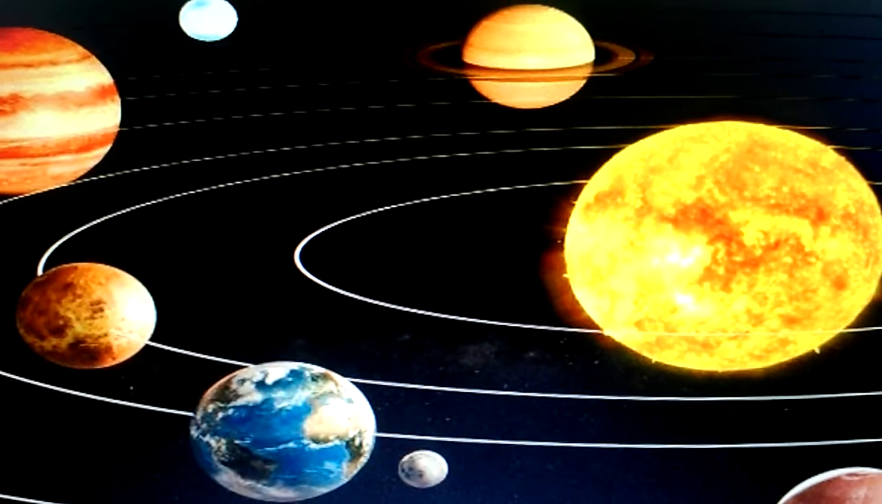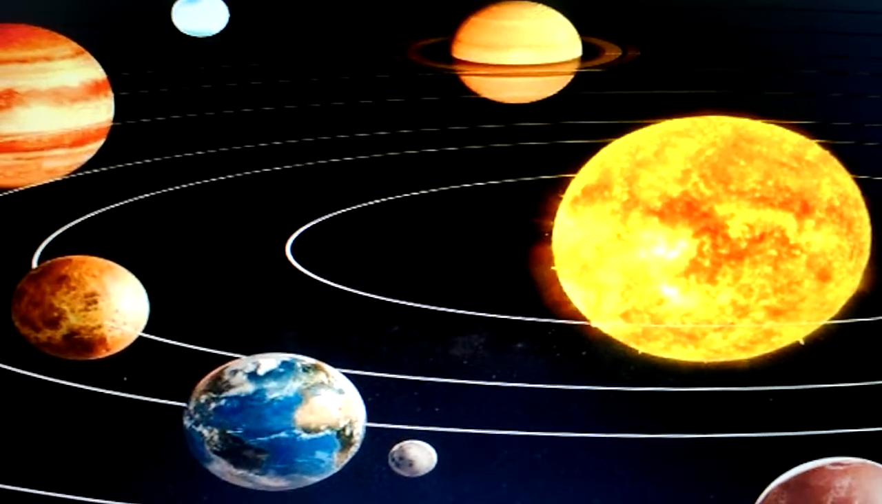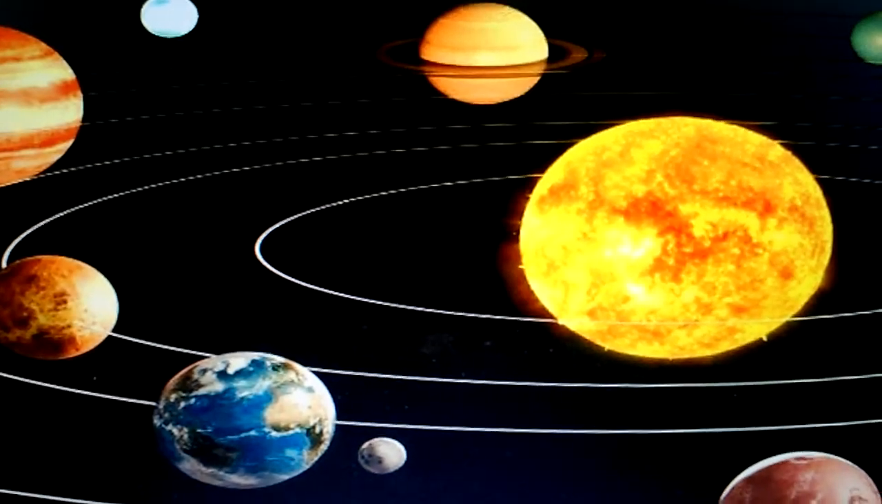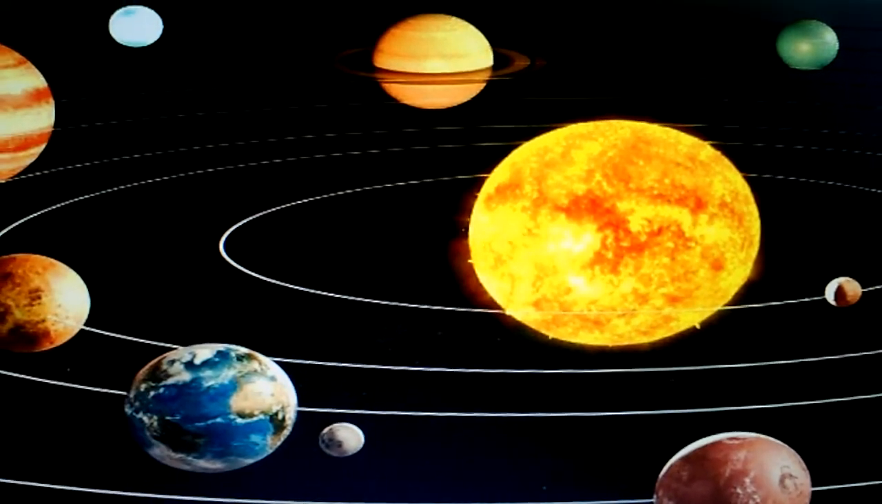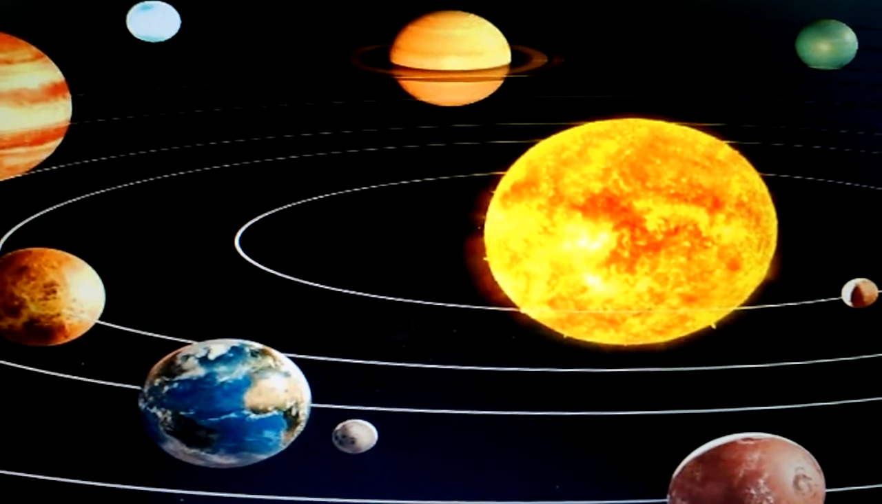Okay, children, so in today's class we have discussed all the 8 planets of the solar system. The same thing, children, I will continue in the next class. Thank you, children.